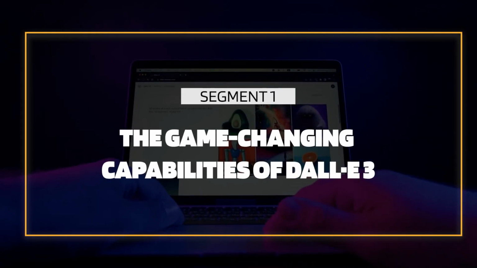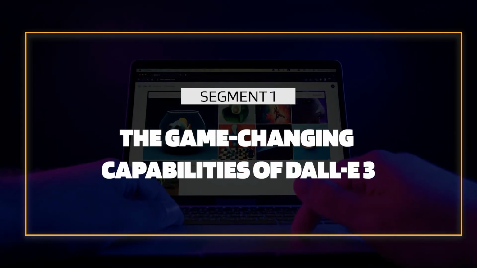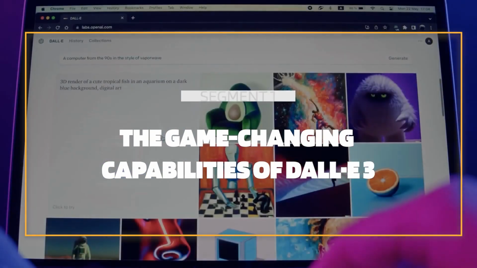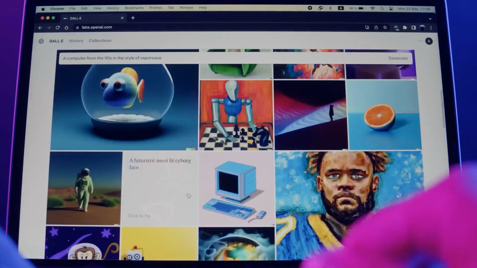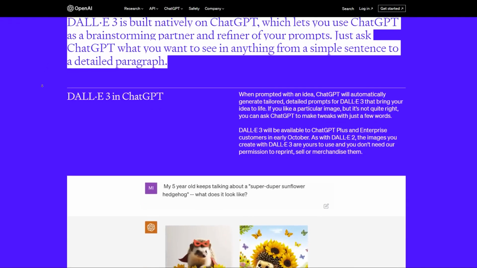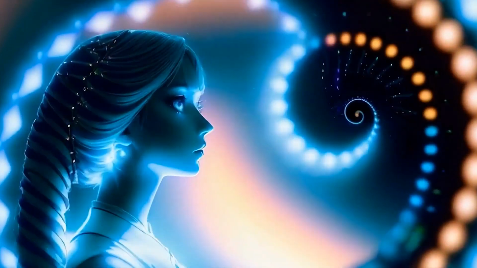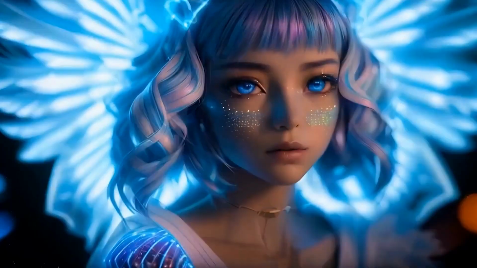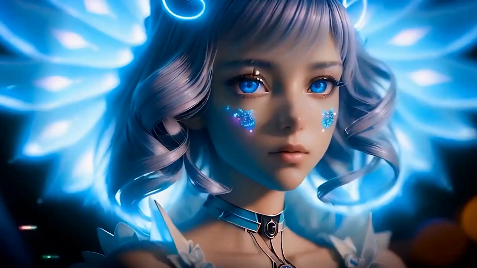Segment 1. The game-changing capabilities of DALL-E 3. All right, folks, let's dive right in. First up, let's talk about DALL-E 3's nuanced understanding. This isn't your run-of-the-mill image generator. Oh no, this is next-level stuff.